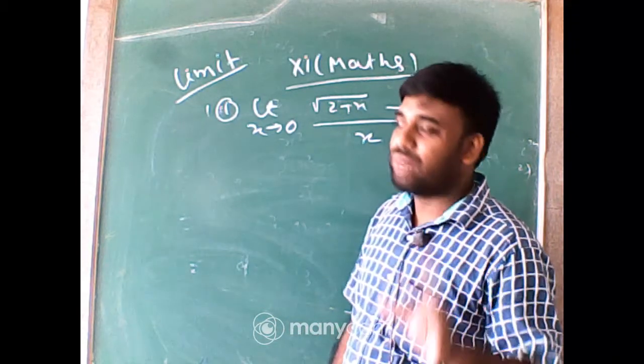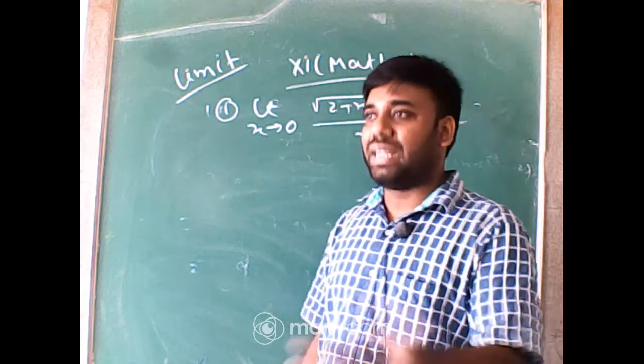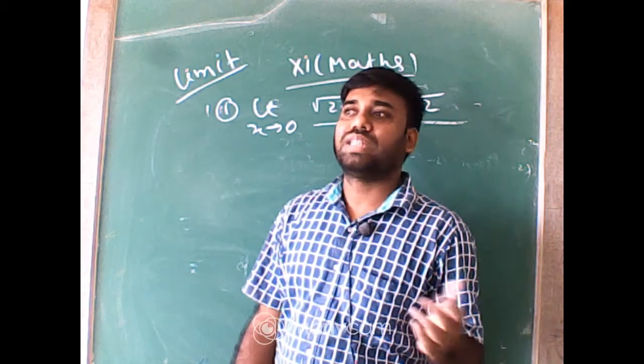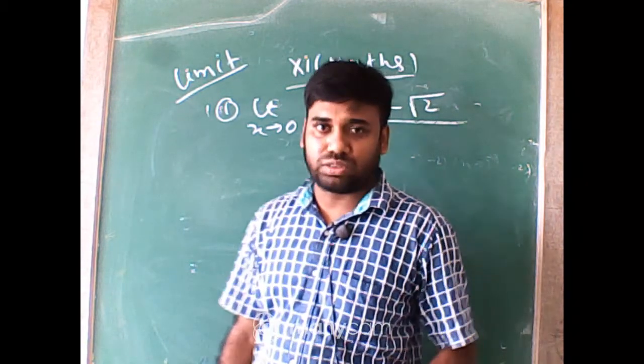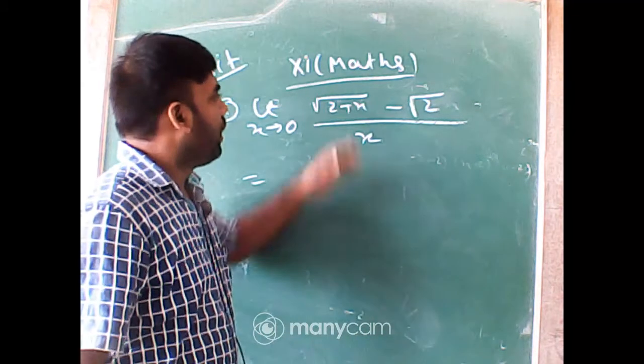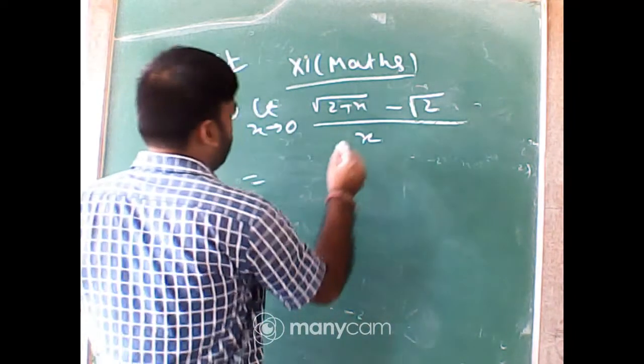In rationalization, one term we are already familiar with is conjugate. The conjugate of a plus root b is a minus root b. The conjugate of root a plus 2 is 2 plus root x or 2 minus root x. So here you can rationalize the numerator.